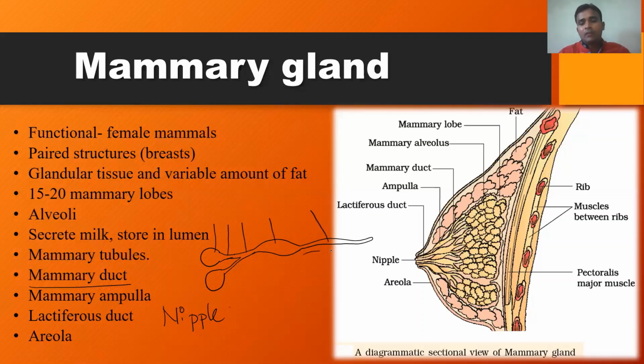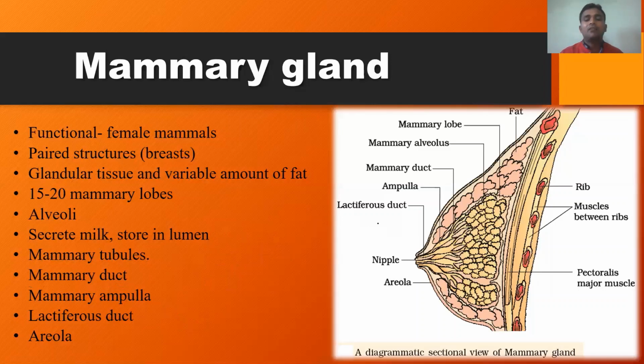Many lactiferous ducts are grouped at the tip of the mammary gland. So that leads to the formation of a nipple. The nipple is a multiporous structure. Remember, it is not a uniporous structure but a multiporous structure, because each lactiferous duct has an opening. So that's why it is a multiporous structure.